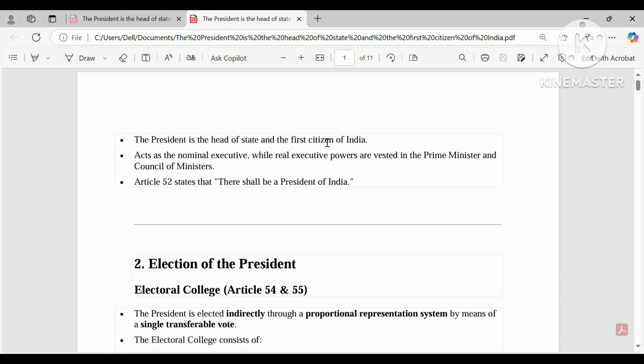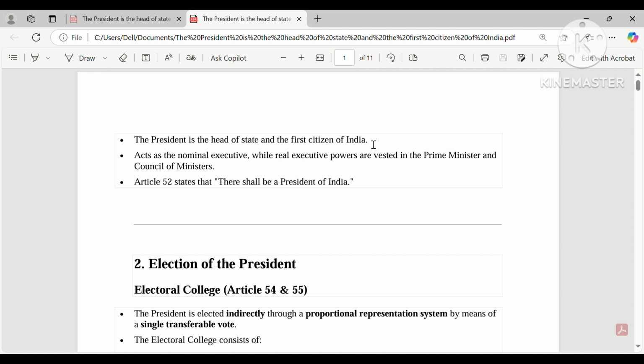The president is also known as the first citizen of India. And here, one thing is not included, that I am going to tell you: the president is also the supreme commander of the defense. You know that we Indians have three defense systems: first is army, navy and air force, all three together, and their supreme commander is the president.